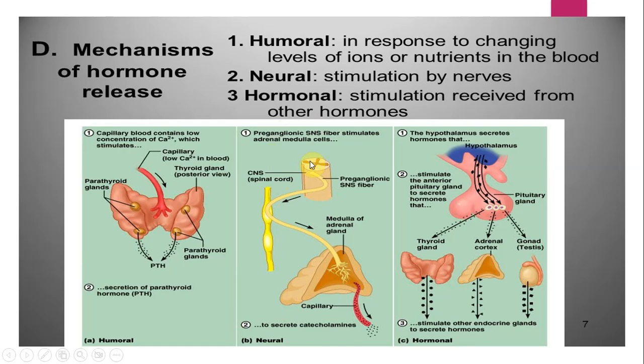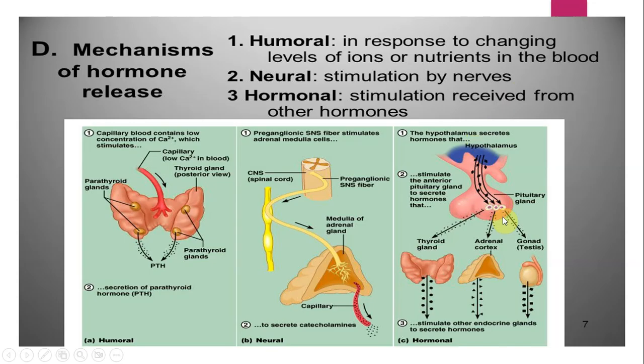Then there's another one where one hormone stimulates another. This is the hypothalamic pituitary axis. This is stimulation received from other hormones. So over here what happens is that the key features are three. The prime organ involved here is hypothalamus. Hypothalamus would release certain hormones. We'll study these in details, right? Which will then stimulate the pituitary gland. Pituitary gland, in response to this, will release another hormone, right?